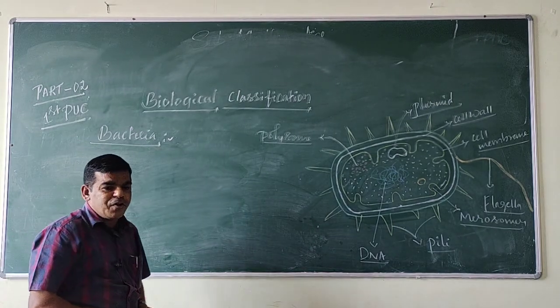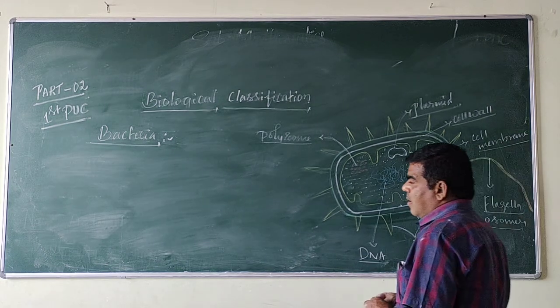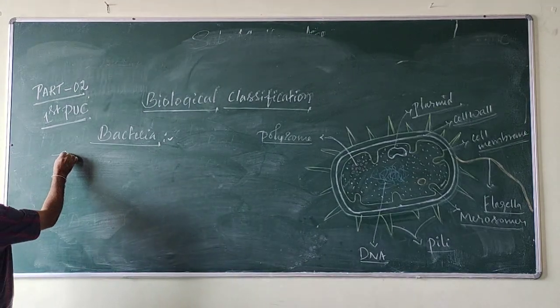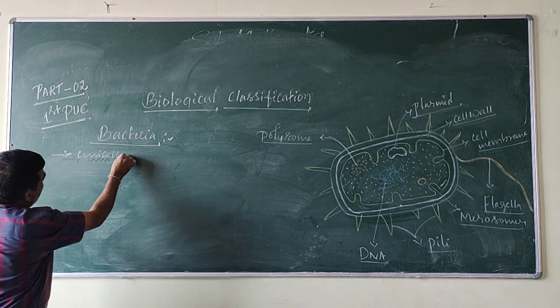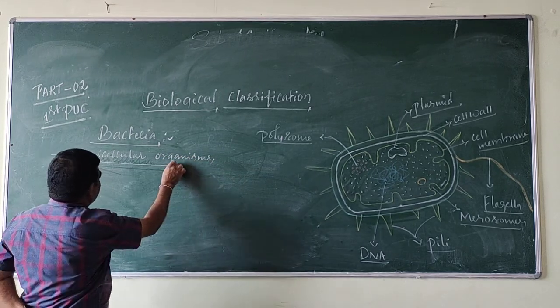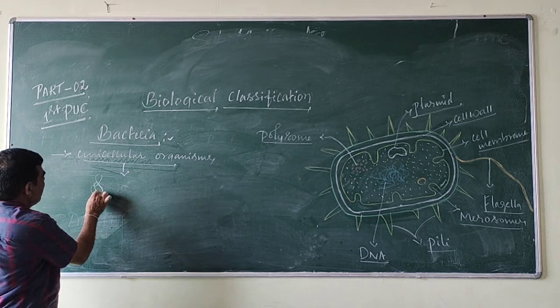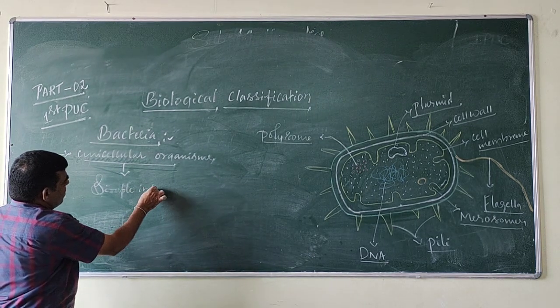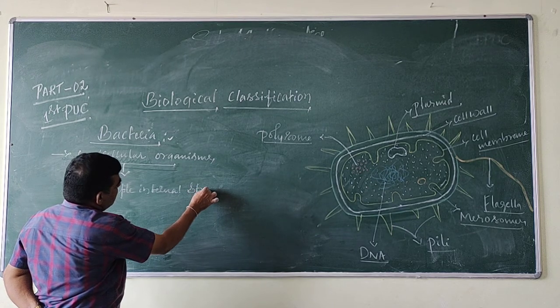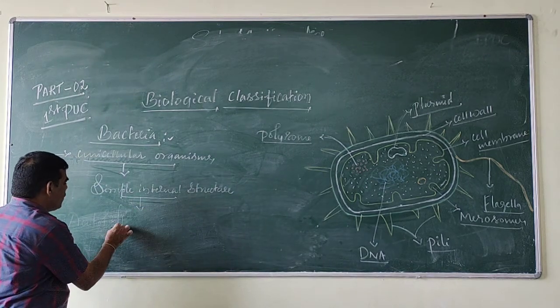Next, bacteria are unicellular organisms with a simple internal structure, but they lack a nucleus.